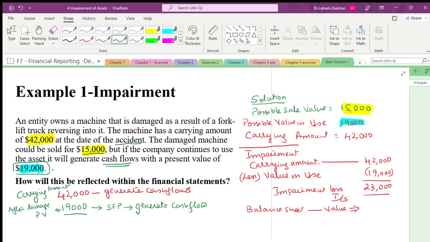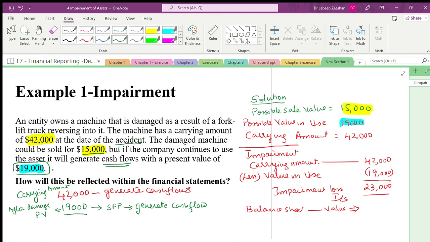Now, if the asset has not been damaged, you are generating more cash. If the asset has been damaged, the cash generated will be less. So the value of the asset which will generate cash will not be 42,000.